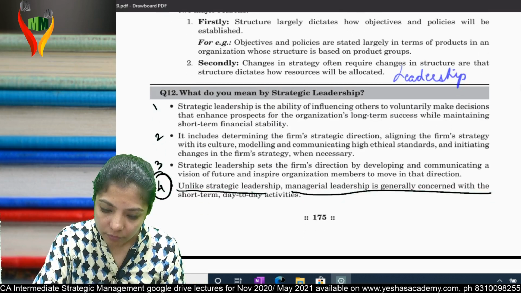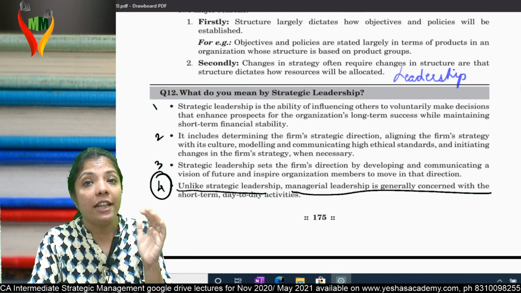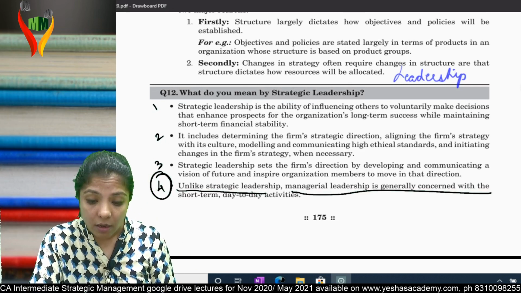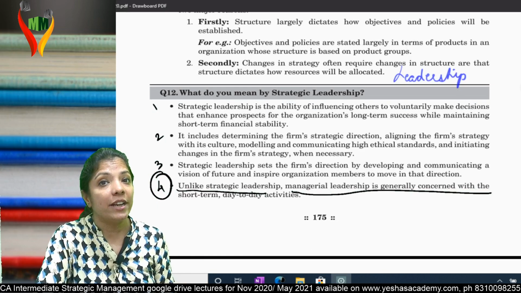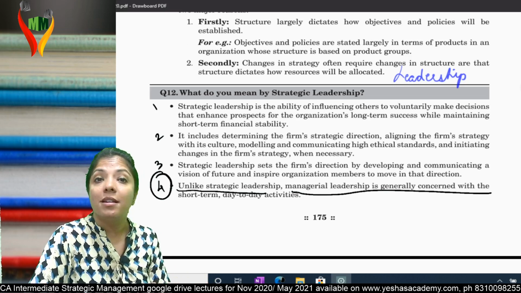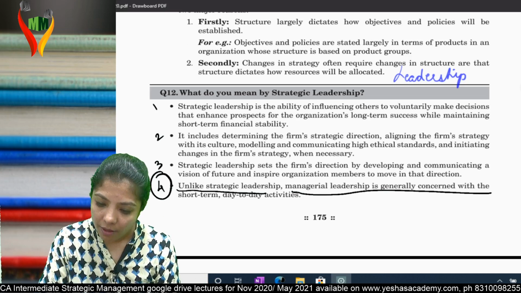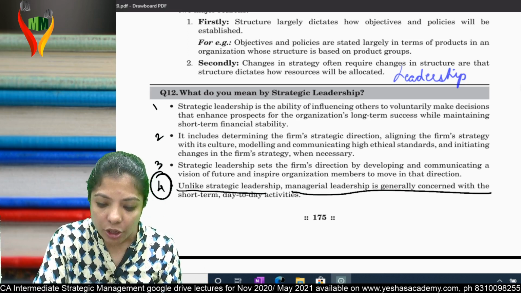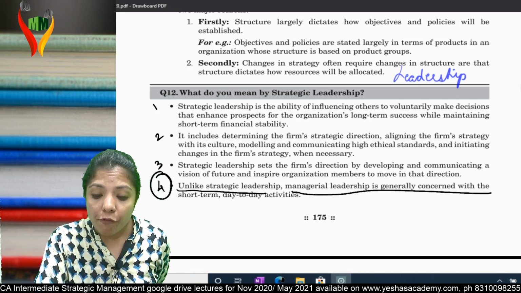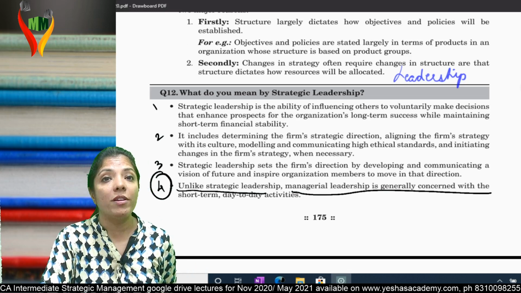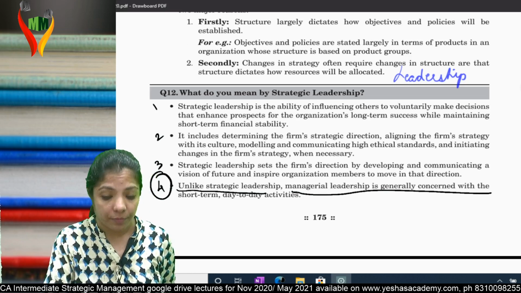It includes determining the firm's strategic direction, aligning the firm's strategy with the culture, modeling and communicating high ethical standards, and initiating changes in the firm's strategy wherever necessary. Basically, this is done by which level people? Top level people. Strategic leadership sets the firm's direction by developing and communicating a vision of the future and inspires members to move in that direction.